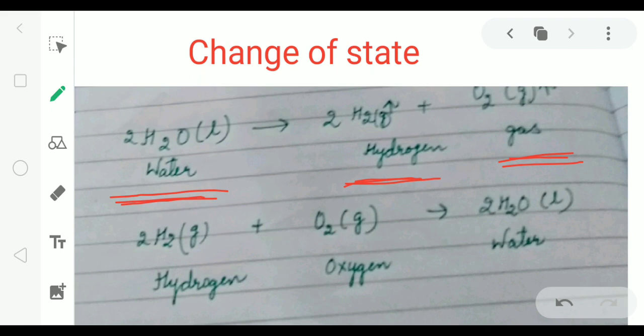Now, when hydrogen burns in the presence of oxygen, water is formed. Here also we can observe change in state. Hydrogen is gas, oxygen is gas. In case of new products, water is liquid. So we observe change of state.